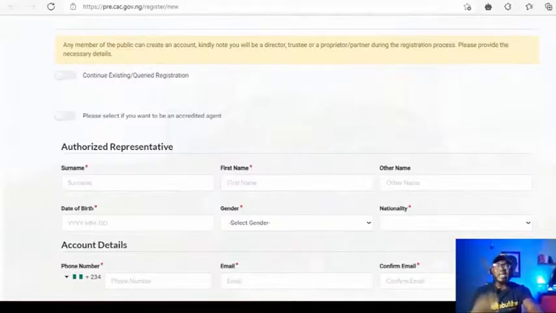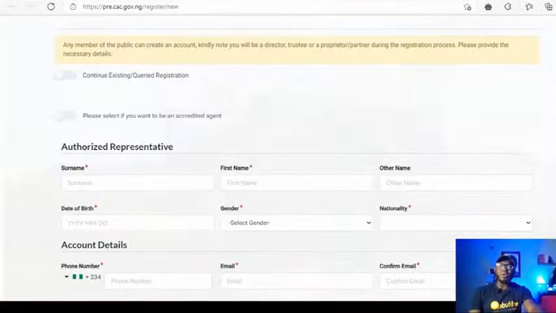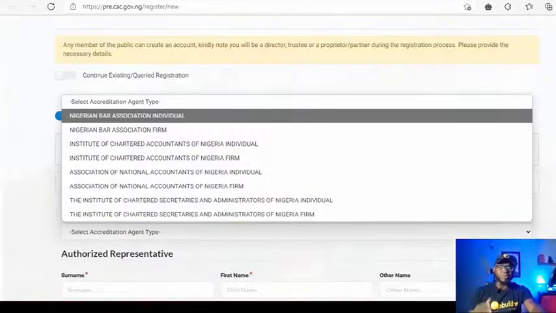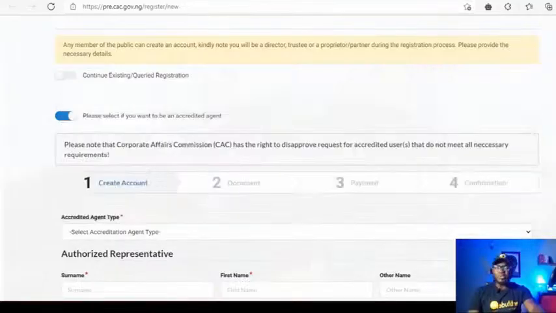unless you want to be an accredited agent, because the CAC has availability for that, where you can actually become an accredited agent of CAC if you're a lawyer, accountant, or you know. So what you need to do is select this field. So accredited agent type, you select the one that is suitable. There you move on and make payment. I think you need to pay about 10,000 naira. I'm not sure completely, but you can check that out.